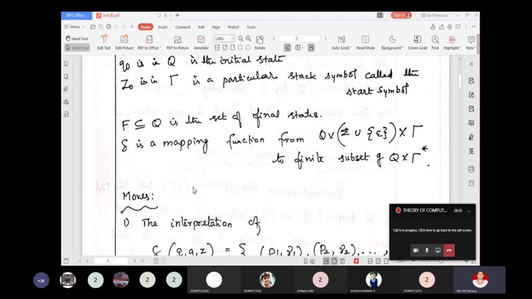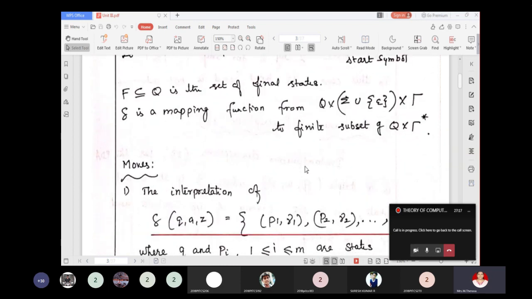And the delta is the mapping function which maps Q with the input alphabets or epsilon and also the symbol from the stack, that is the top of the stack, and returns a pair of values: the next state and the string to be used to replace the top of the stack. So delta is a transition function which takes 3 arguments and returns a pair of values.